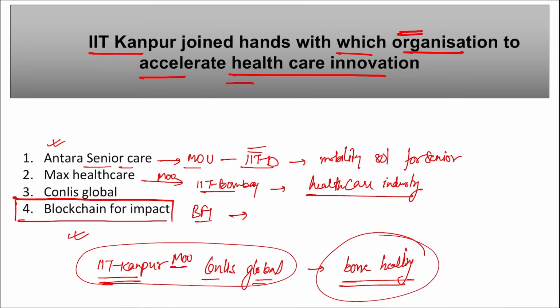Right, this BFI we have discussed. This Blockchain for Impact is a startup incubation and innovation center at IIT Kanpur, right? And this BFI has partnered with IIT Kanpur, and IIT Kanpur is in Uttar Pradesh. Correct. BFI, where is it? It is in Bengaluru, Karnataka. Correct.